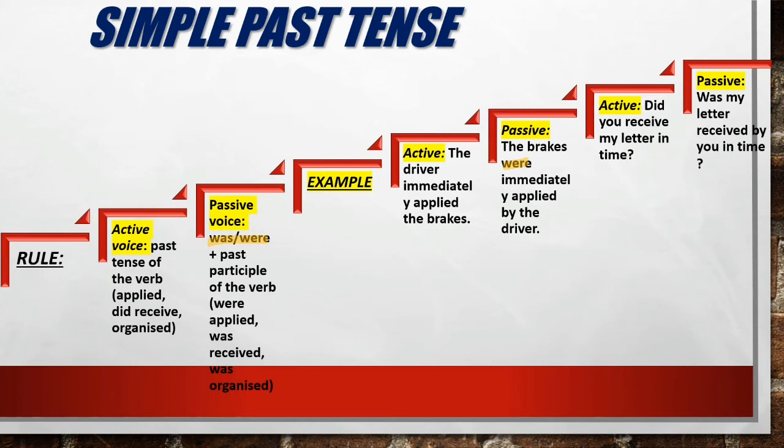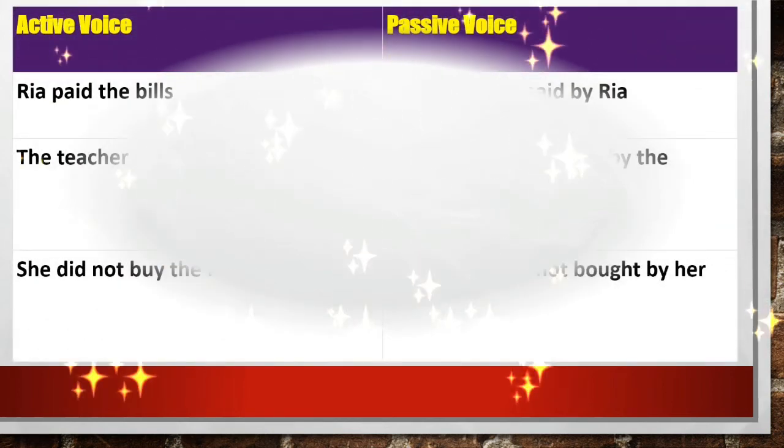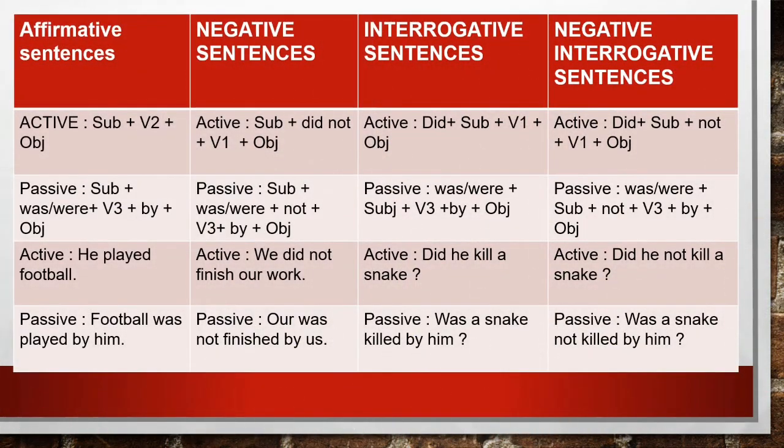Now let's see the rules for simple past tense in all types of sentences. Clear? First one is affirmative. I have already told you, subject plus second form of the verb plus object. While changing it into passive, you will write subject plus was or were plus third form of the verb plus by plus object.